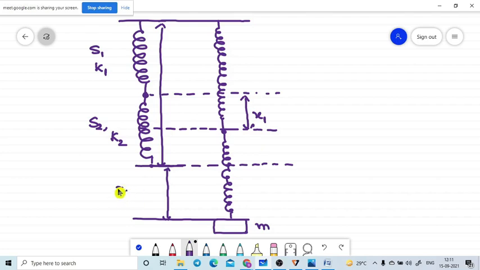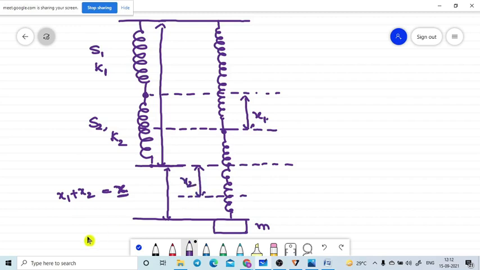Let me take that as x. x is the extension in x1 plus the extension in x2. How can we get the x2 value? If we subtract x1 from the total extension x, we get the x2 value, which may be somewhere here.